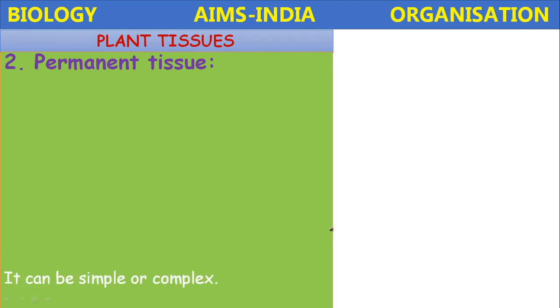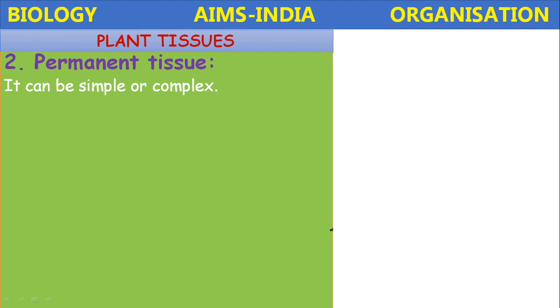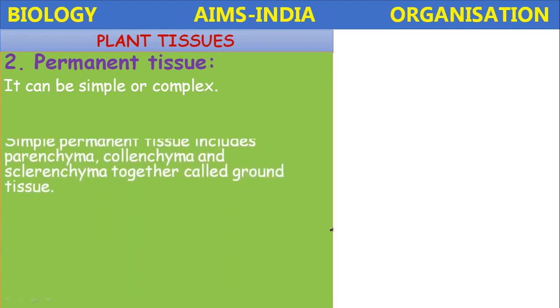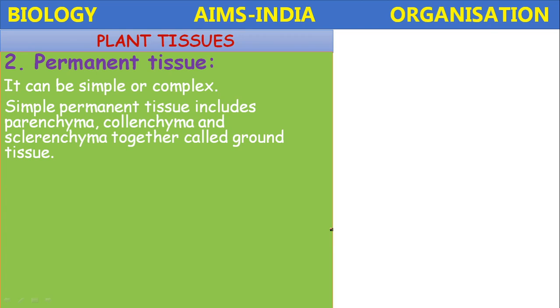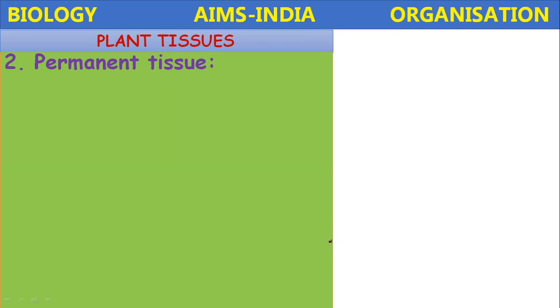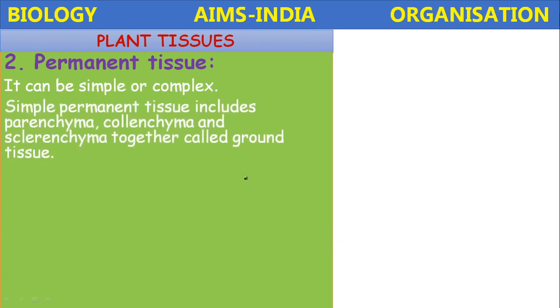Permanent tissues are of two types. It can be simple or complex. How these permanent tissues are formed: the meristematic tissue itself loses the power of cell division after maturation and converts into the permanent tissues. The permanent tissue is categorized into simple and complex.